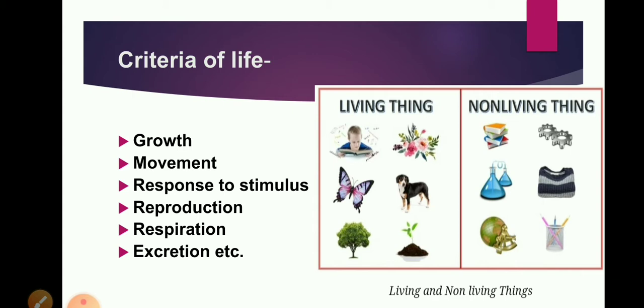And so these molecular movements are needed for the repair, for the maintenance of the body, and this keeps the body alive. There are some processes which carry out such molecular movements and these processes are called life processes.